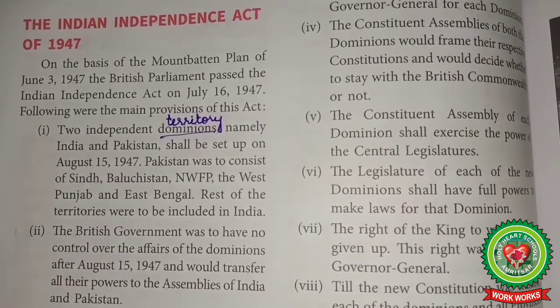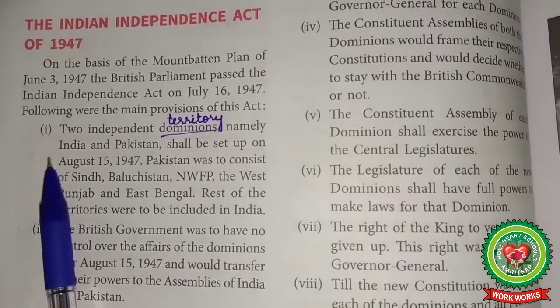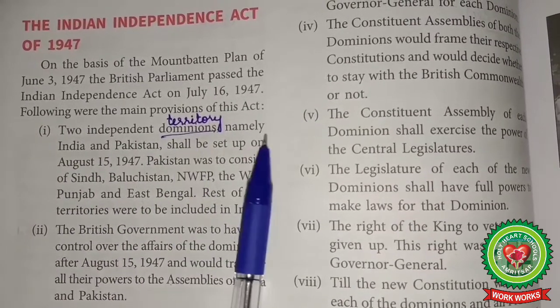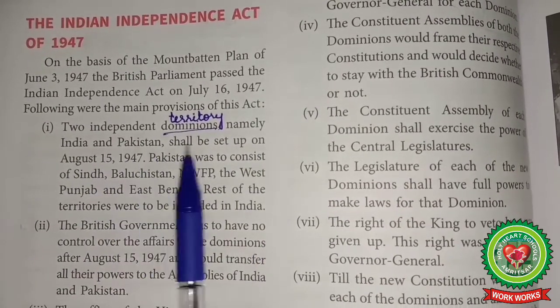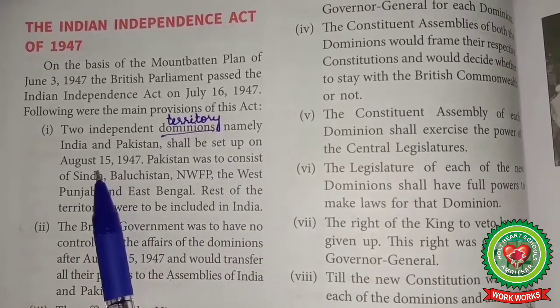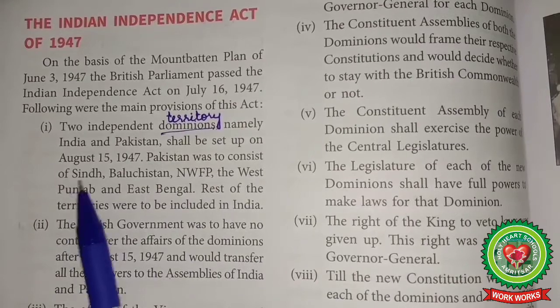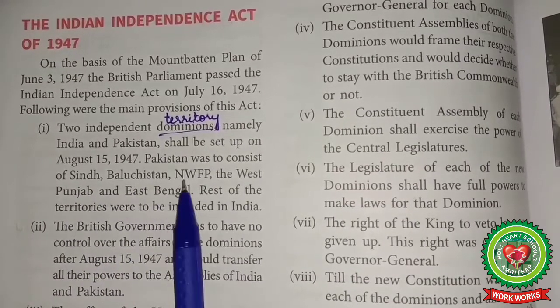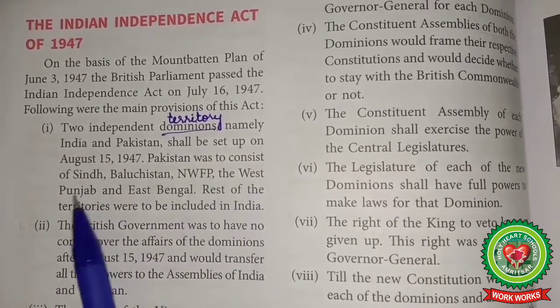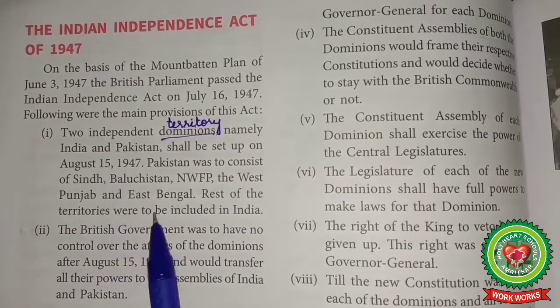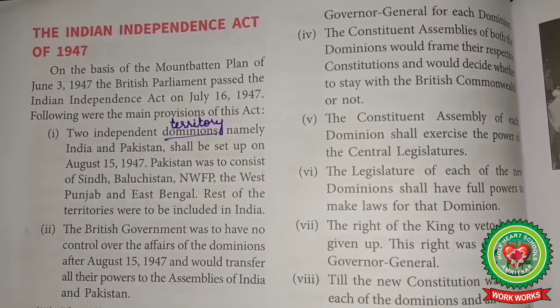The main provisions of this act are: Number 1, two independent dominions, meaning territories, namely India and Pakistan, shall be set up on 15 August 1947. Pakistan was to consist of Sindh, Balochistan, NWFP, the West Punjab and East Bengal. Rest of the territories were to be included in India.